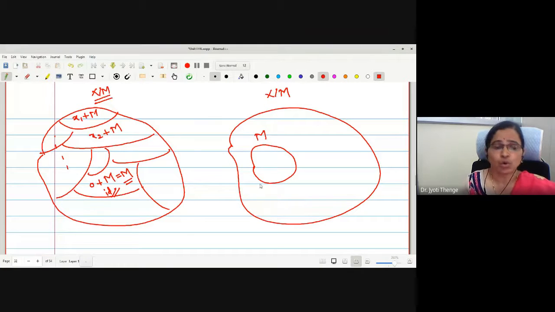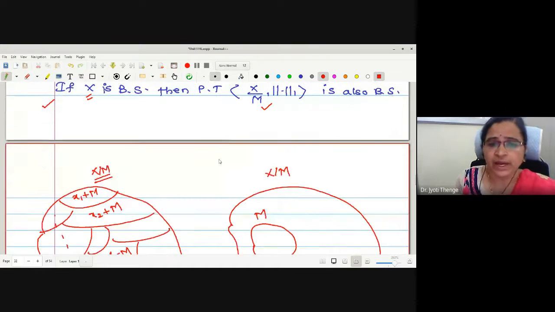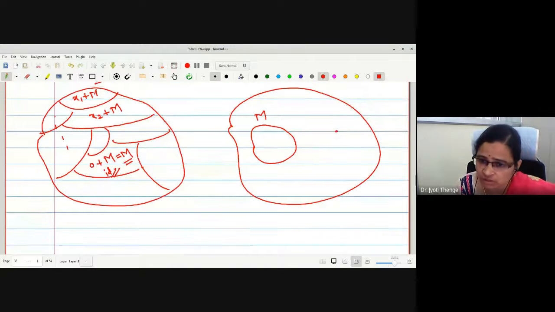Okay. Now, norm 1 of X plus M we wanted to define. Norm 1 of X plus M. This is X plus M. Okay. How is it defined? Inferior norm X plus M. Okay. Let me fix one point somewhere here. X. This is M. This is M. And here it is somewhere X.